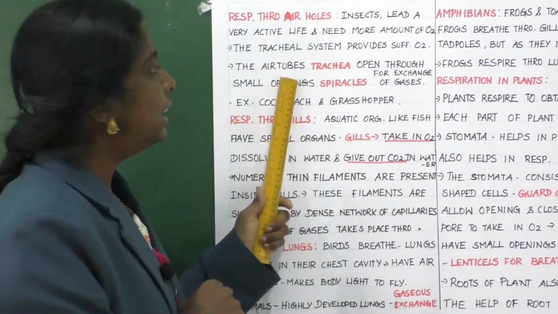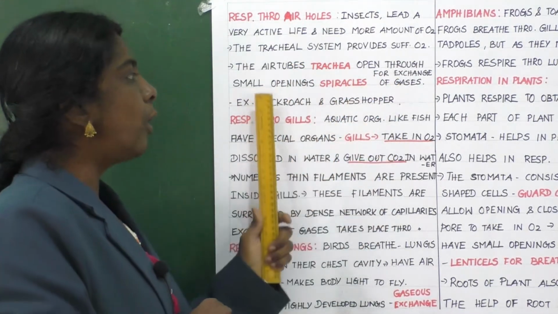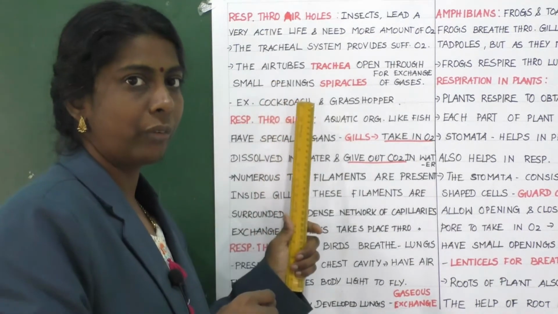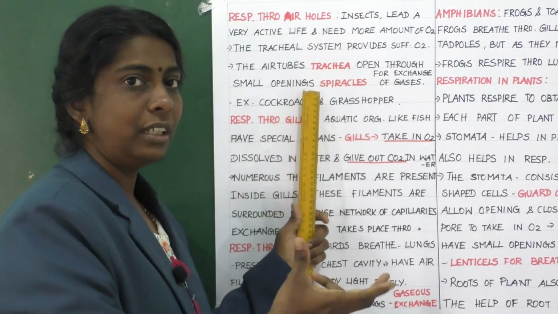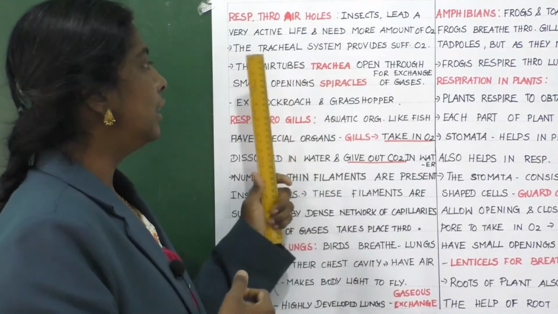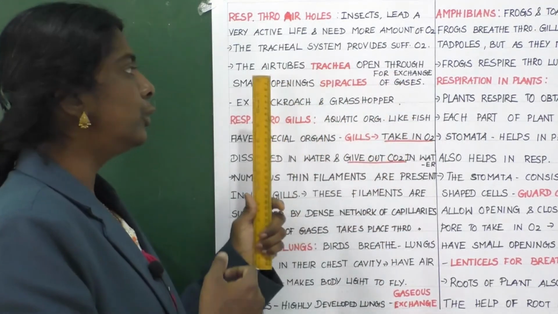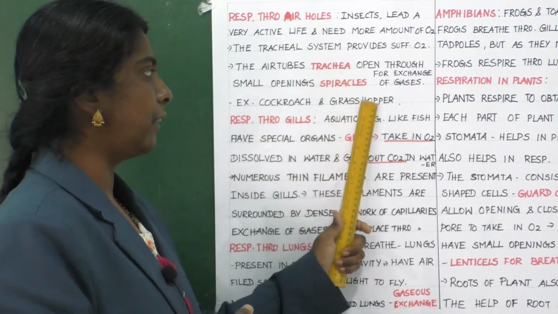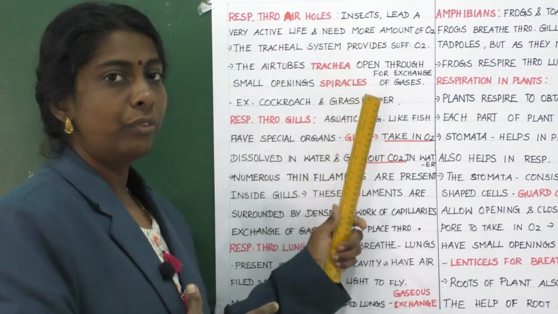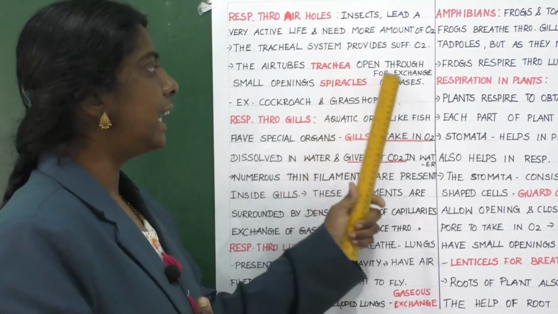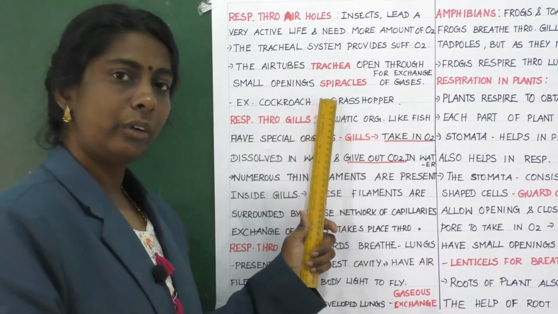The air tubes, that is trachea, open through small openings. We saw the picture, right? The small opening is said to be spiracle and the network is said to be trachea. It is mainly used for exchange of gases. For example, cockroach and grasshopper.